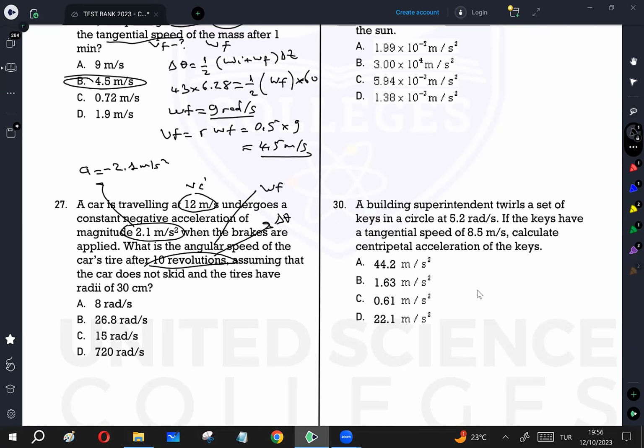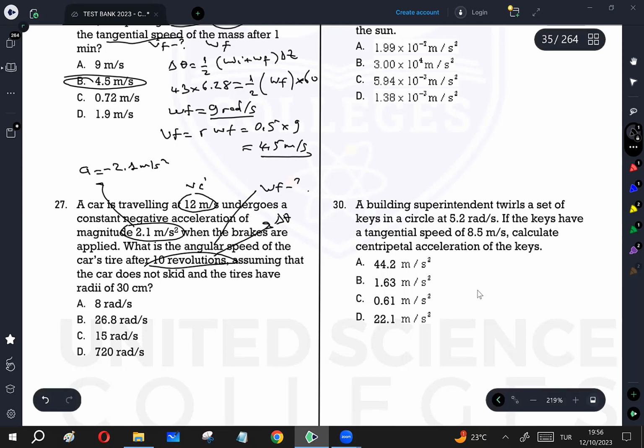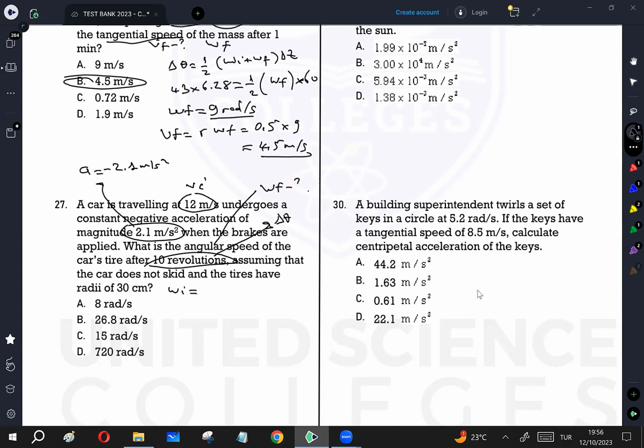You find omega final, but half of the quantities are linear, half is rotational, and what is asked is rotational. Better to convert the initial velocity to omega initial. For a rolling object, because the tire is rolling, if you divide linear quantities by r, you will calculate rotational quantities. So 12 meters per second divided by the radius of the tire, 0.3, is going to be 40 radian per second.